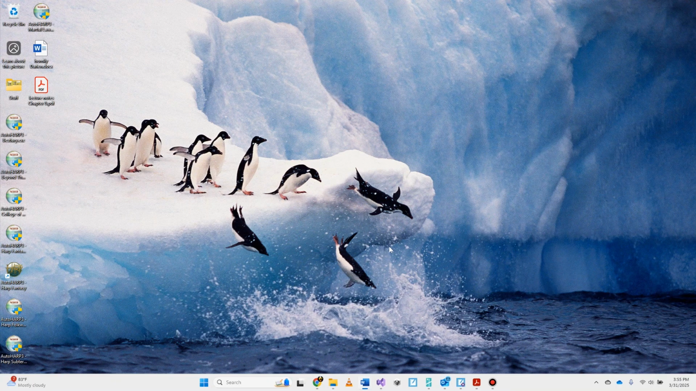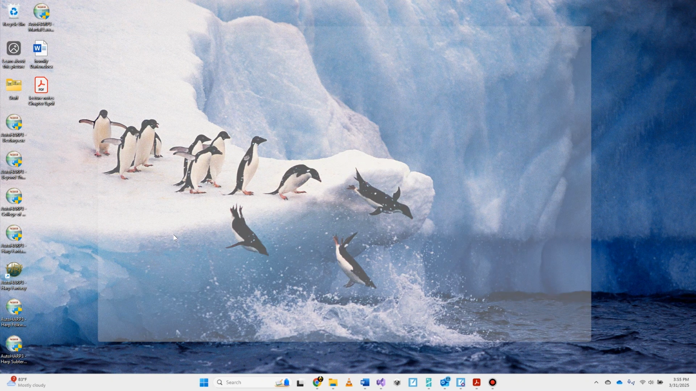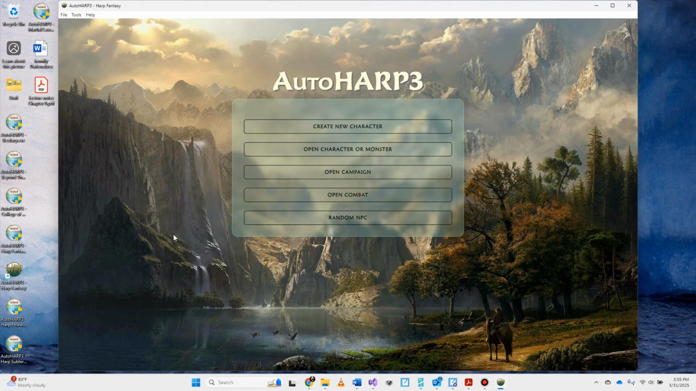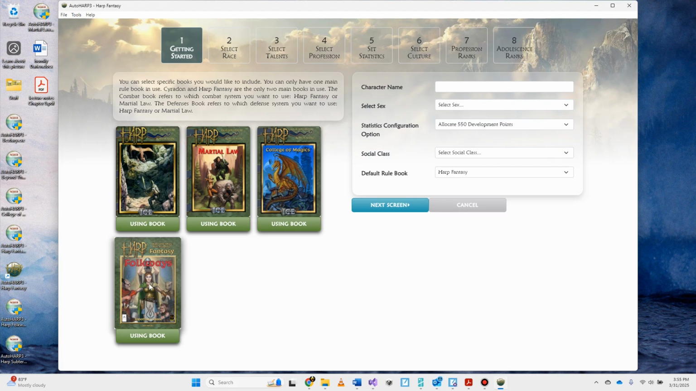A lot of the Folkways information is going to be found when you create a new character sheet and when you add in a new level. So let's go ahead and run AutoHARP3, Harp Fantasy. Let's get this started, and let's create a new character. So you'll see that it's been added to my book.